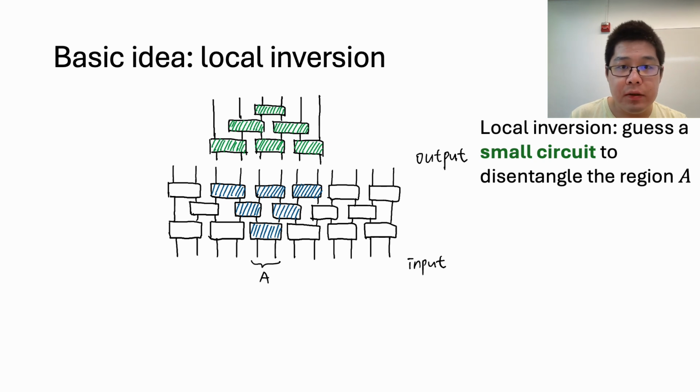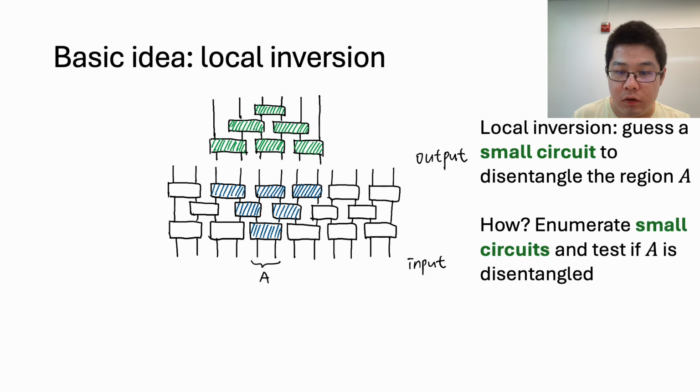Now, let me say it in a slightly more formal way. We call this idea local inversion, which is to guess a small circuit to disentangle the region A. So how does it work? Well, because the green circuit is very small, we can actually enumerate all of them. And for each of them, we can test if the region A is indeed disentangled.